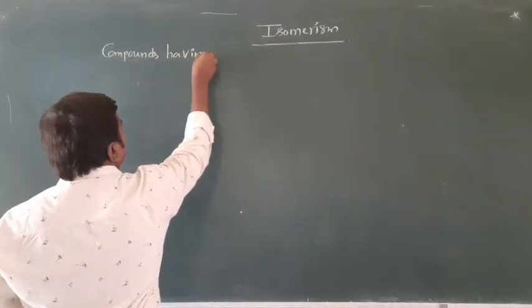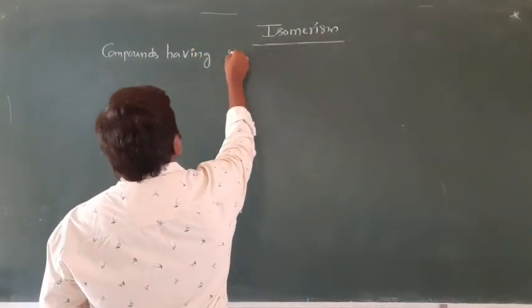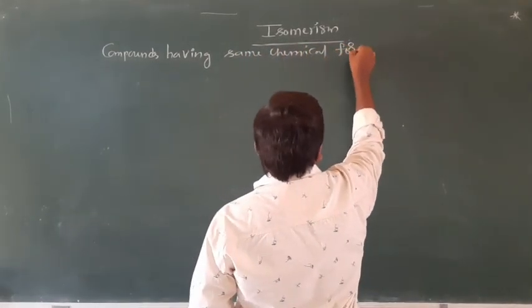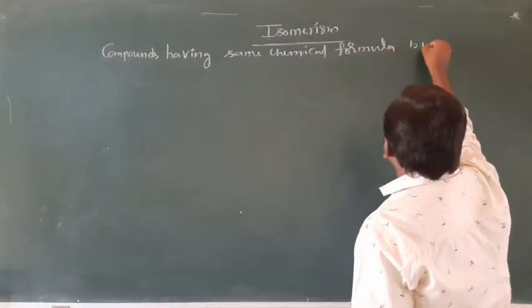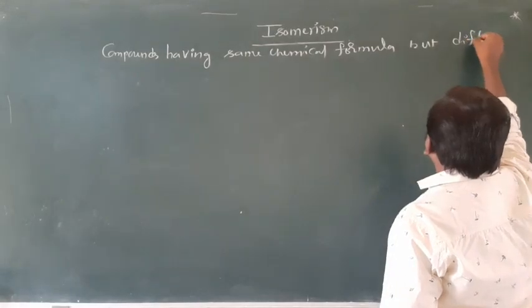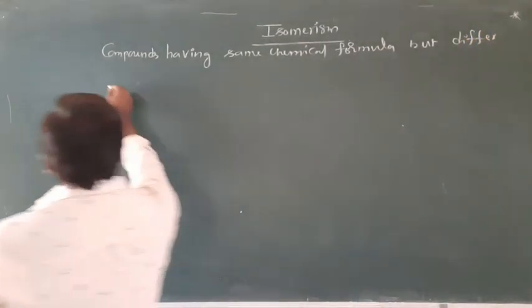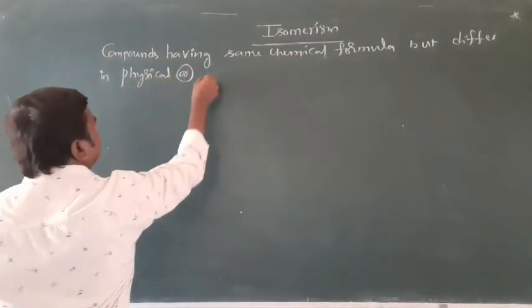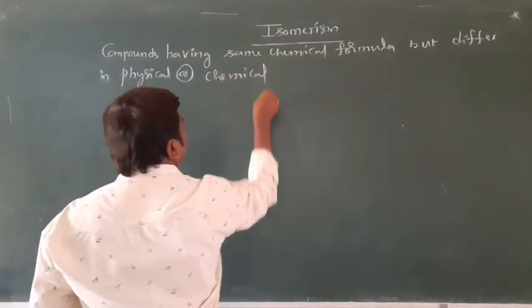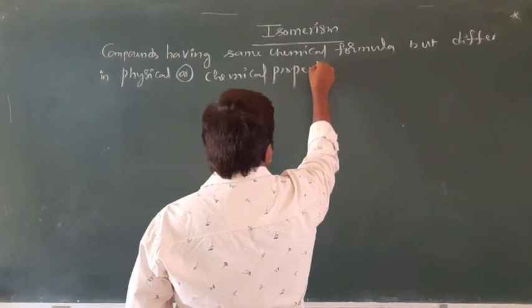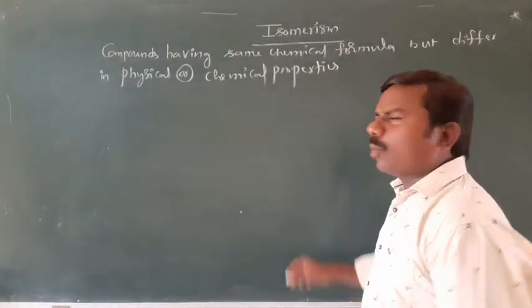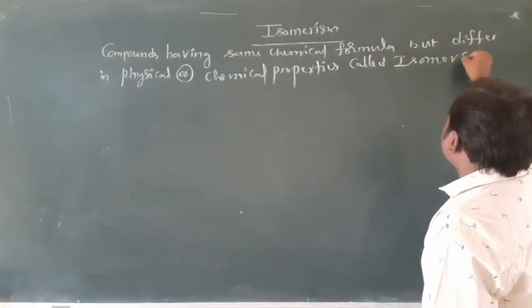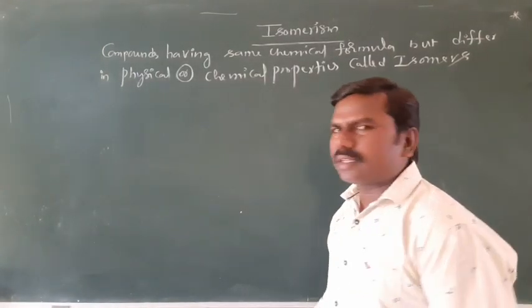Compounds having the same chemical formula but differing in physical or chemical properties are called isomers.